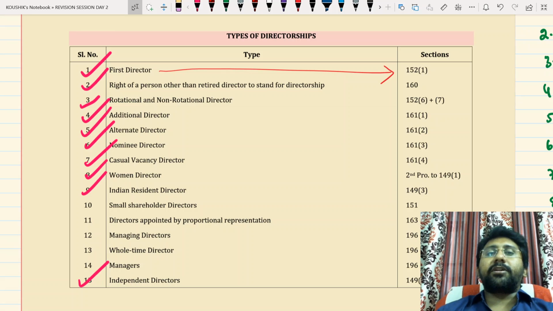Non-rotational directors are those directors whose office is not liable to retire by rotation, and not more than 1/3 of the total number of directors shall be non-rotational, and they will be appointed either at a general meeting or by the articles. Completed.